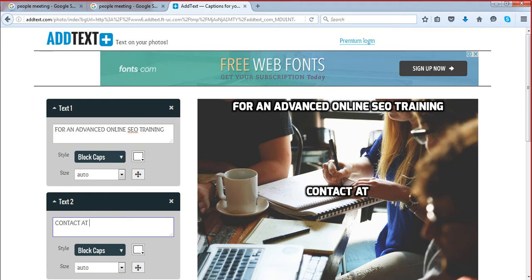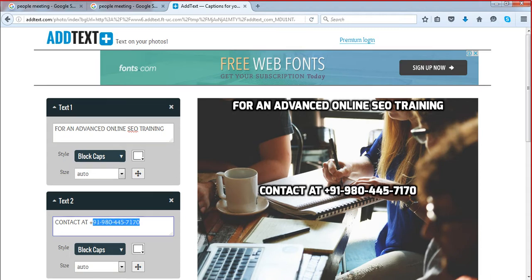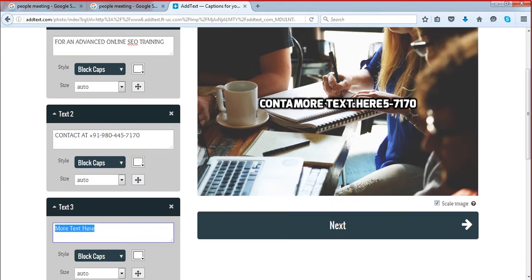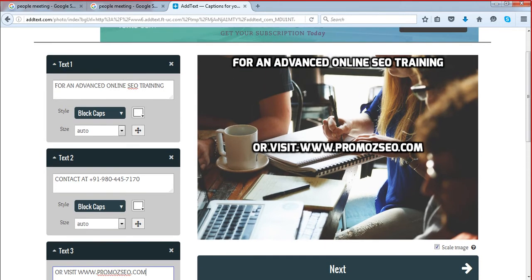You can put your phone number. This is the best format. It looks good and it is easily readable. And put your website also finally. That's it. Now you have to just place your images and texts in the proper position.